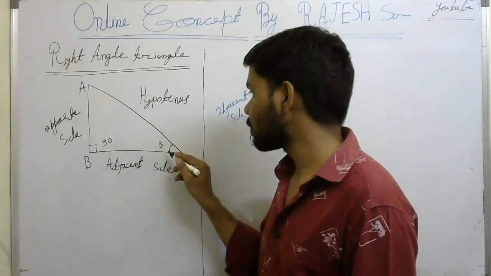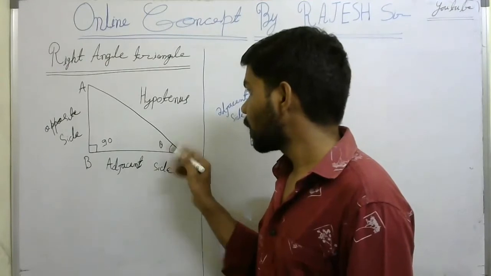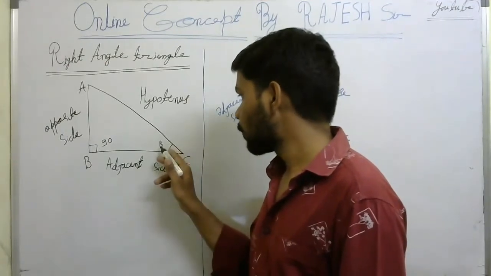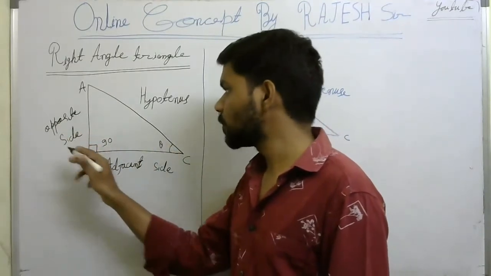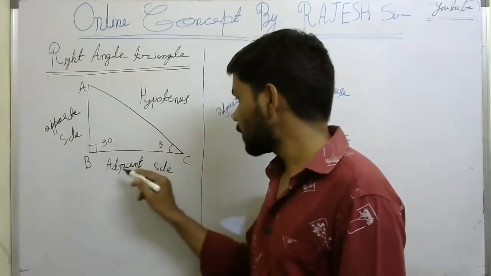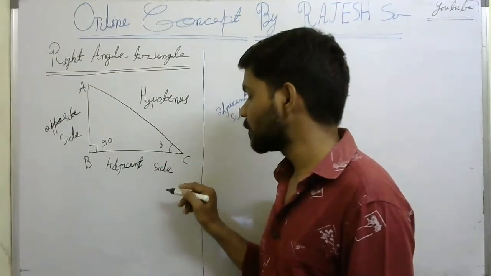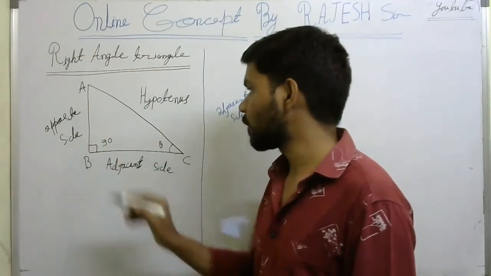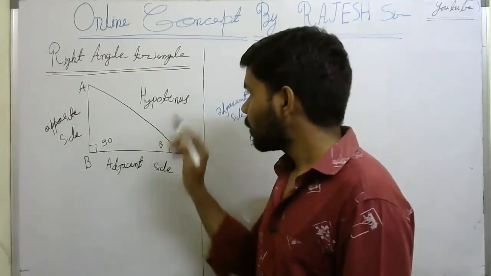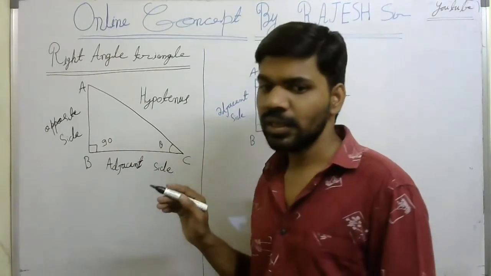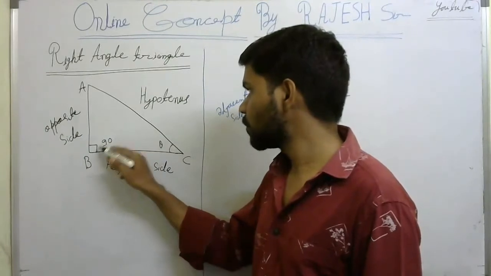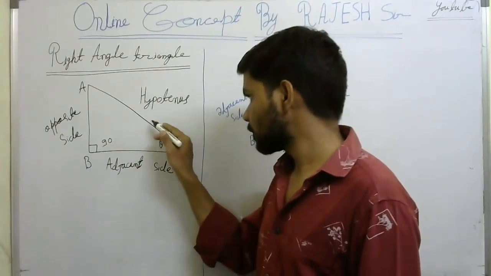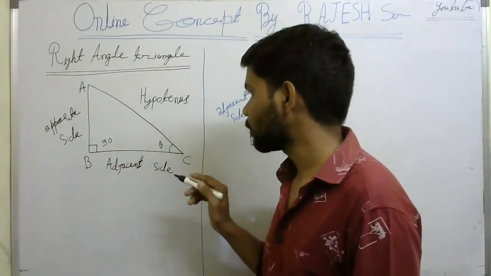So in this case, theta is C. So what will be the opposite? The opposite of theta is the opposite side. The adjacent of theta is the adjacent side. So this is the adjacent side, this is the opposite side. And what about the hypotenuse? The hypotenuse is nothing but the opposite side of 90 degrees. This opposite side of 90 degrees must be the hypotenuse.